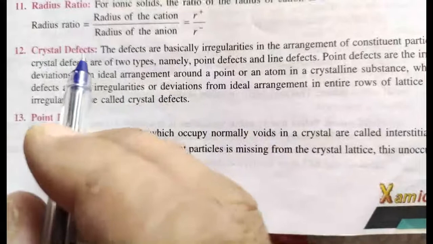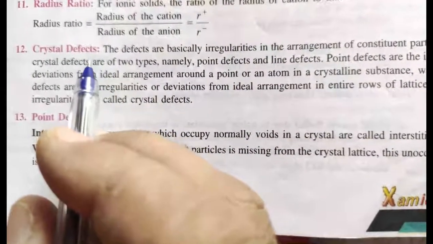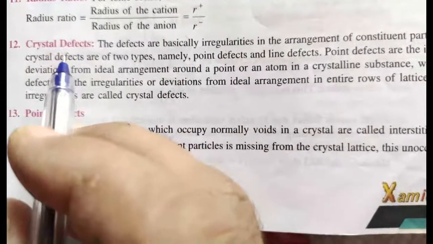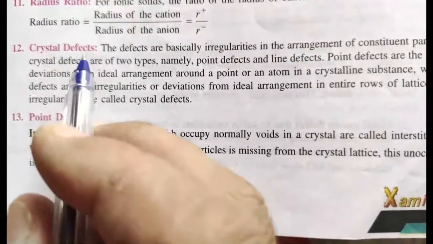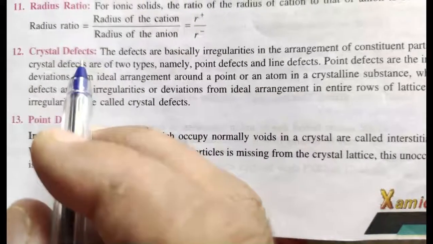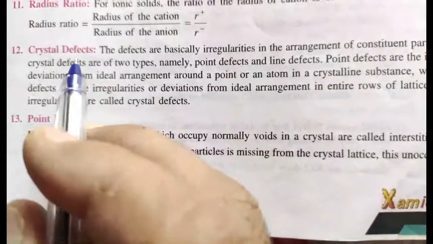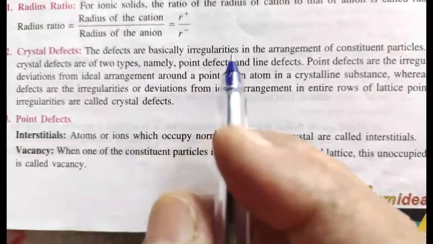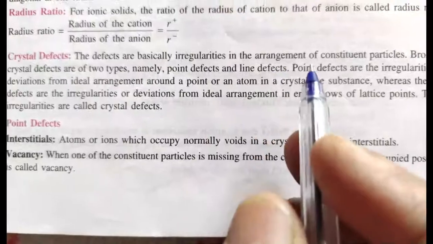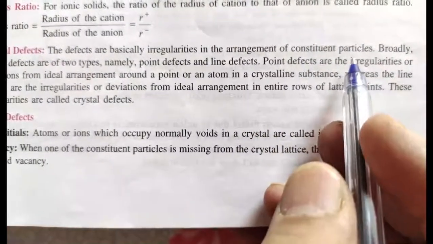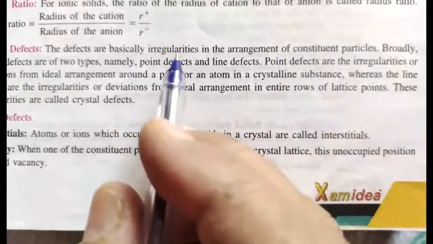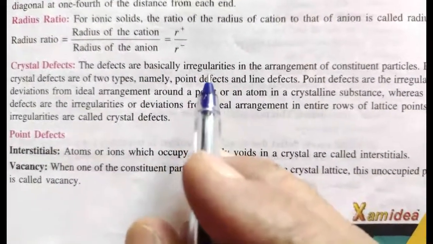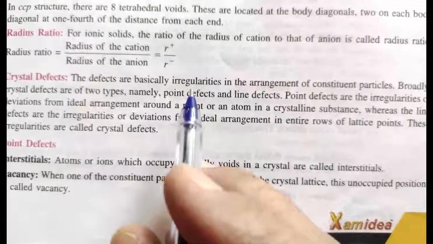Students, what are the defects? Please remember one thing, all the crystalline solids are not perfect. Sometimes they have some defects. These defects arise during the crystallization of that crystal. So the defects are basically irregularities in the arrangement of constituent particles. Okay, there are some irregularities, meaning they dislocate from their exact position due to some reasons.